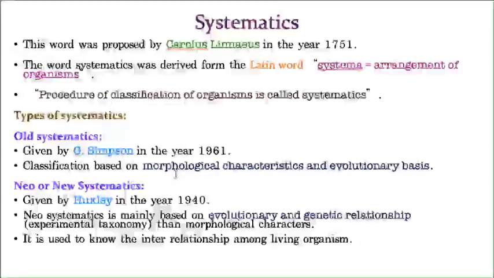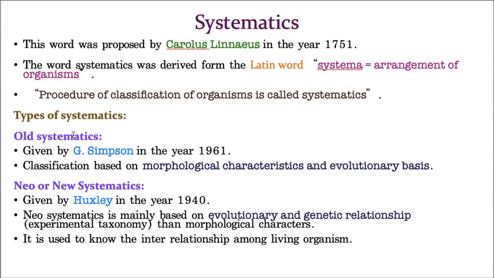For example, one person is tall, or short. That means you are describing that particular person externally. You can clearly see that person is tall, or that person is dwarf, that person is fair, or a little dark, or maybe wheatish color, or that person's hair is black or gray. That means we are describing this person in terms of external characters. So on the basis of these external characters, in old systematics the classification is done.